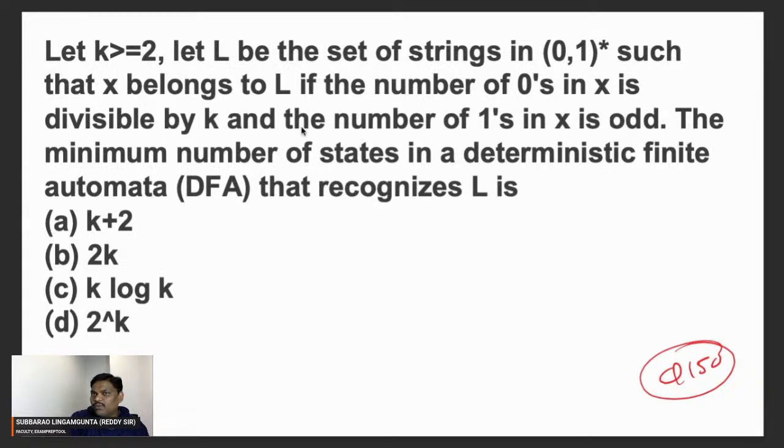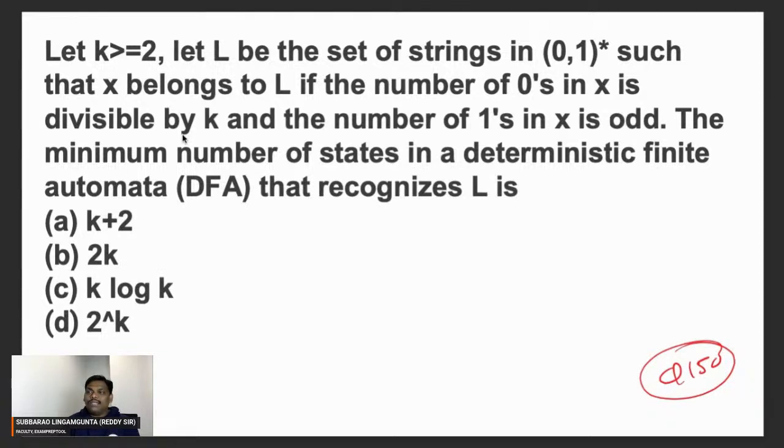If you see the first problem, where the number of zeros in x is divisible by k, I think that means k states. One loop is going on. Zero zeros are accepted, and afterwards, every k zeros the loop comes back. I think everyone knows this. Number of zeros in x divisible by k needs k states.